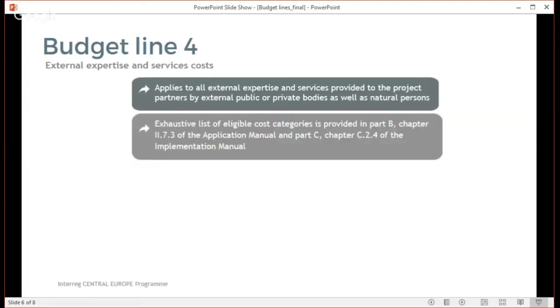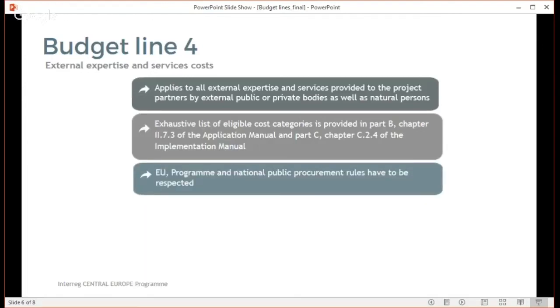According to the program rules, there are only certain cost items that are eligible under this budget line, and the exhaustive list you can find in our application manual in Part B, Chapter 273, and the implementation manual in Part C, Chapter C24, available on our website. But just to give you an impression, costs related to intellectual property rights, studies and surveys, cost of trainings, travel costs of external experts and associated partners, as well as costs for financial management and legal consultancy are just some of the cost items eligible under this budget line.